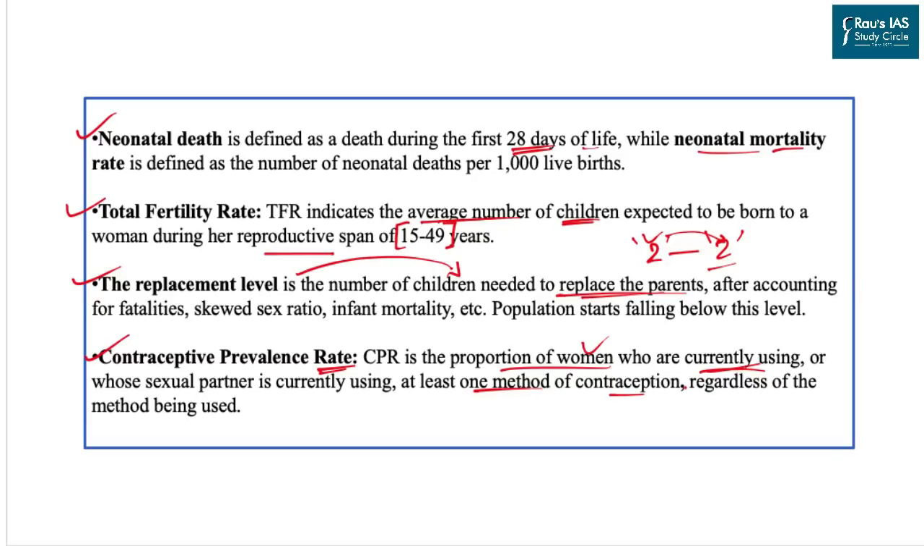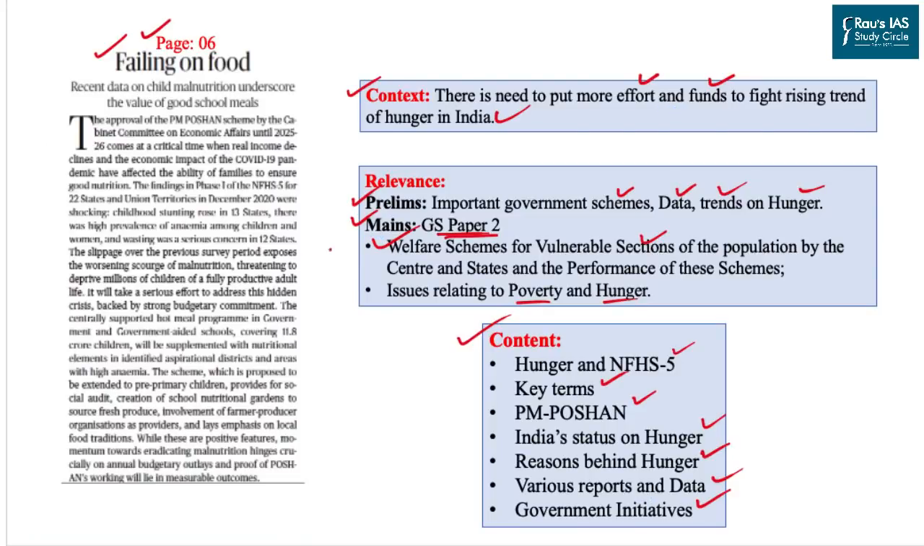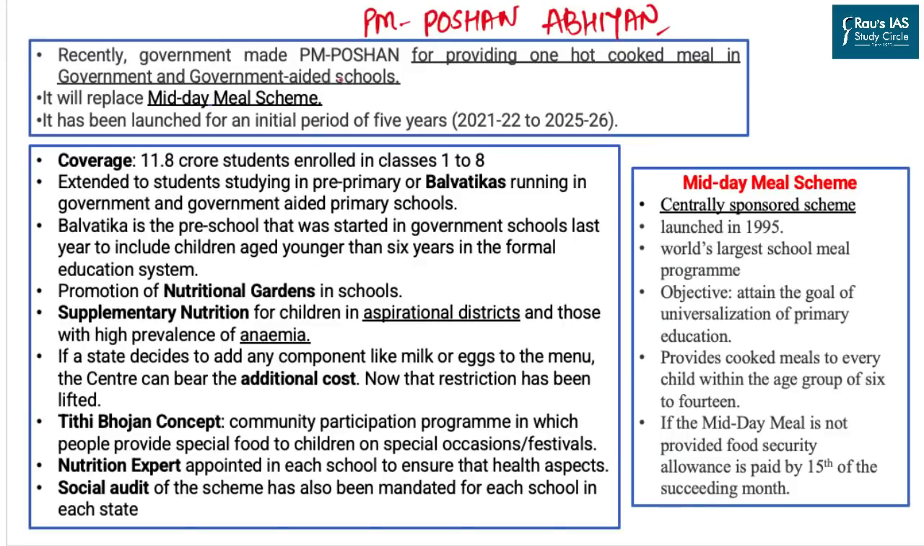childbearing. So, given these important terms in mind, let us look into the current situation of Pradhan Mantri Poshan Abhiyan. As we have seen at the beginning of this session, UPSC in the mains examination can ask questions related to welfare schemes for vulnerable sections, and women are one of the vulnerable sections in Indian society. Given that scenario, it is important for us to understand the analysis of Pradhan Mantri Poshan Abhiyan as far as the hunger status in the country is concerned.